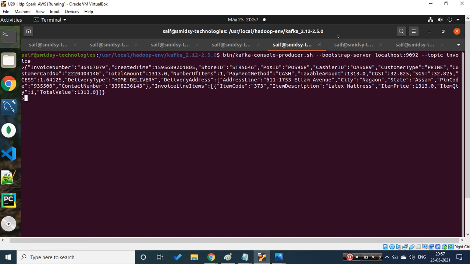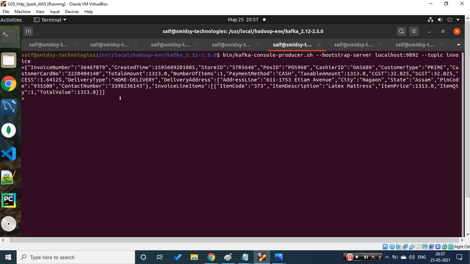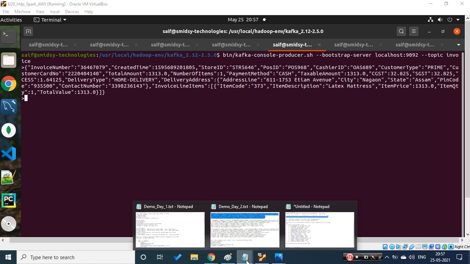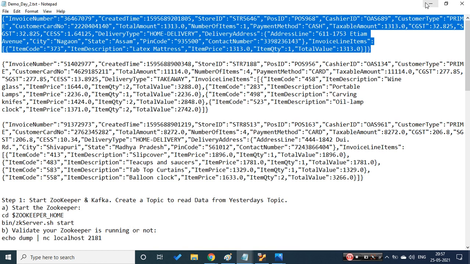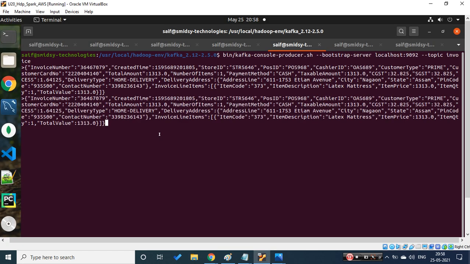Let's push the same record just to test whether the flow is working correctly. Now if I push the same record, it will come into Avro format, and as per our calculation, the sum and aggregation should happen perfectly. Let's go back and copy that same data again. For the same customer type, that is prime, the card number would be the same. So the total purchase and the aggregation should be done in real time. As of now I'm doing it manually, but in real projects it would be happening in microseconds.